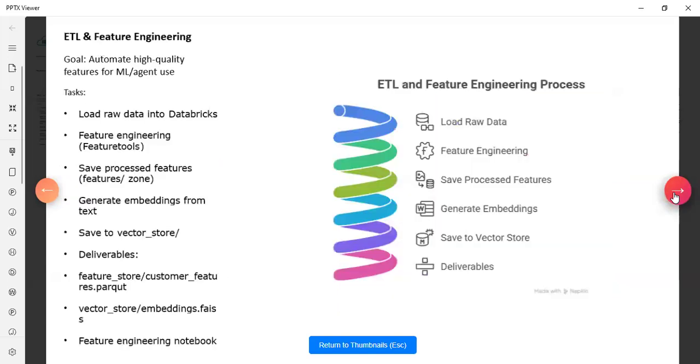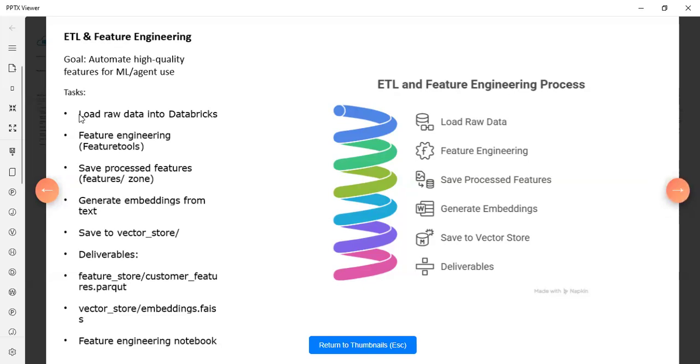Next is the ETL and the feature engineering. We focus on the ETL and automate the feature engineering using Databricks. We will load the data and apply tools to create high quality features for ML or an agentic workflow.